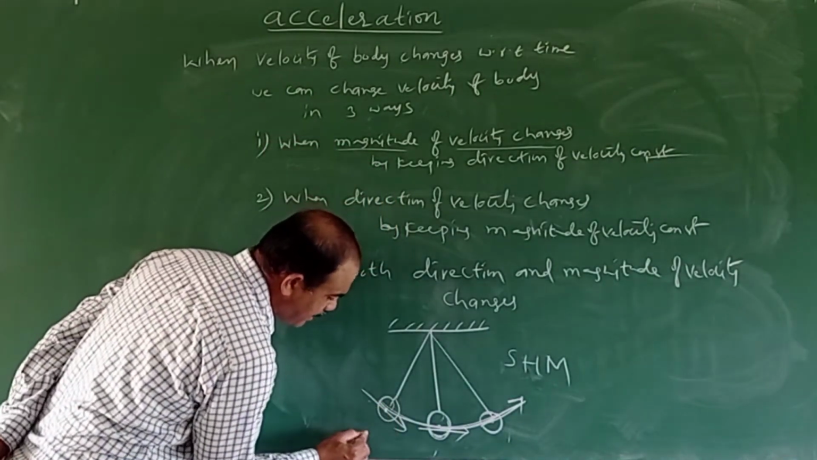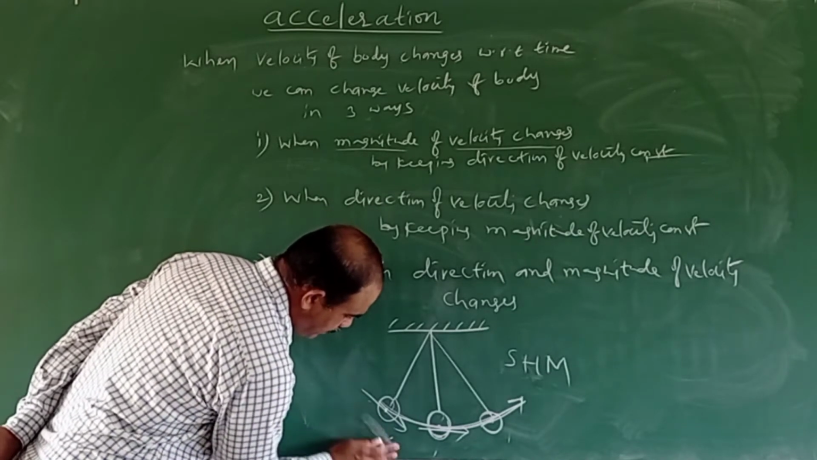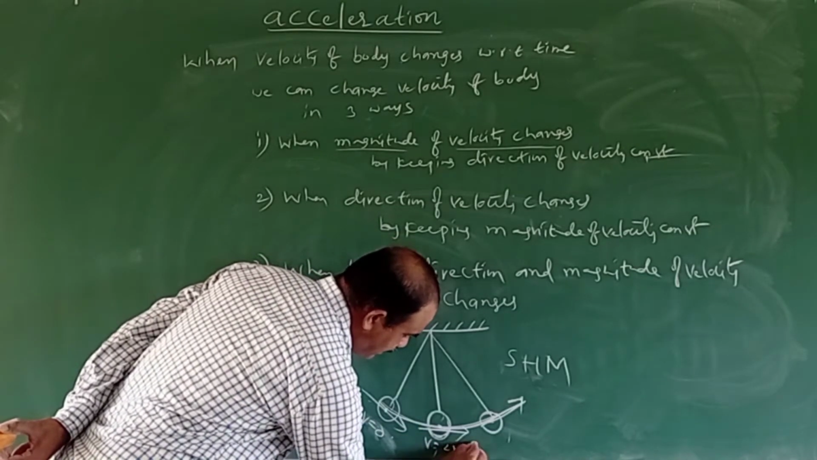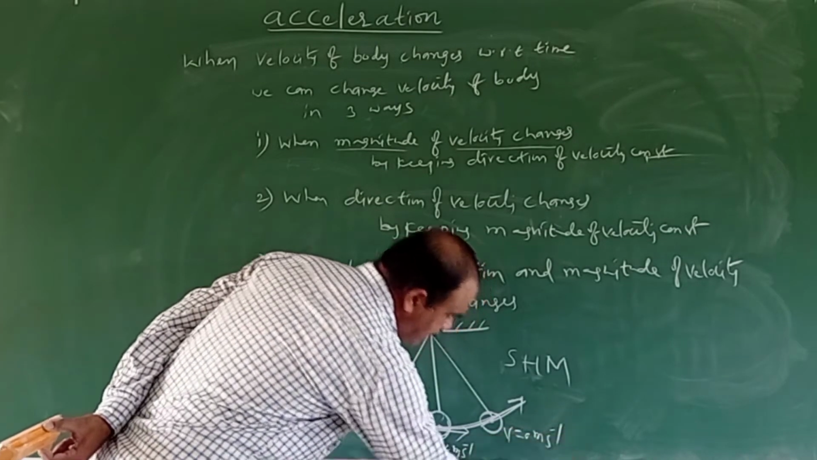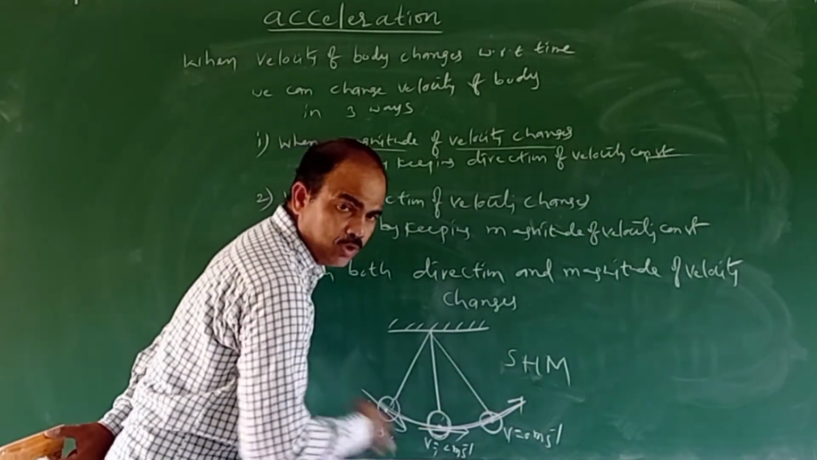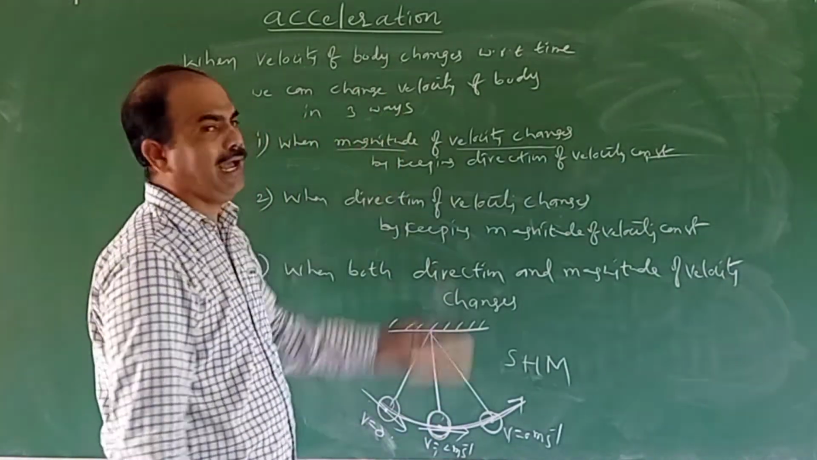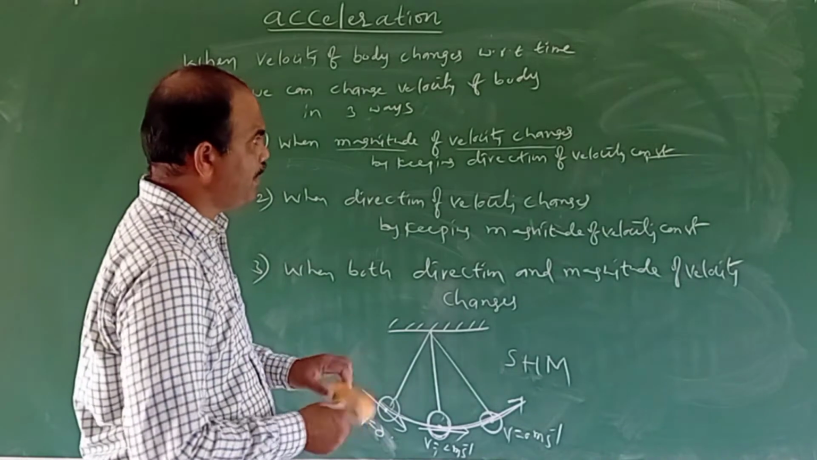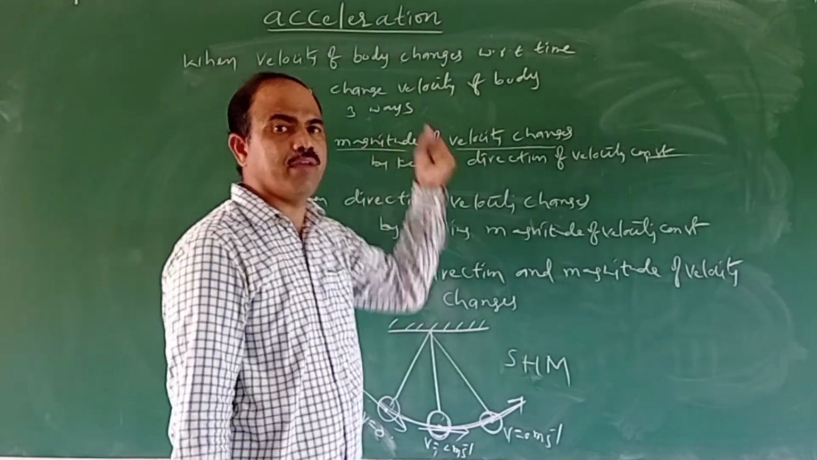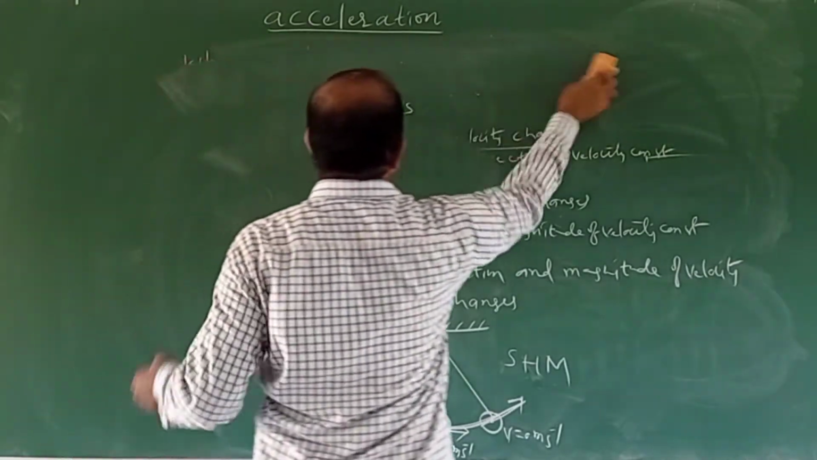For example, here consider the velocity will be 2 meter per second. Here now consider the velocity will be 0. Now consider here the velocity will be 2 meter per second. Now consider again here the velocity 0 meter per second. Both the magnitude and the direction change. So in this case also we can say that the body has some acceleration. So we can change the velocity in three ways, and due to that, the body has acceleration in three ways. Now coming to the definition of acceleration.